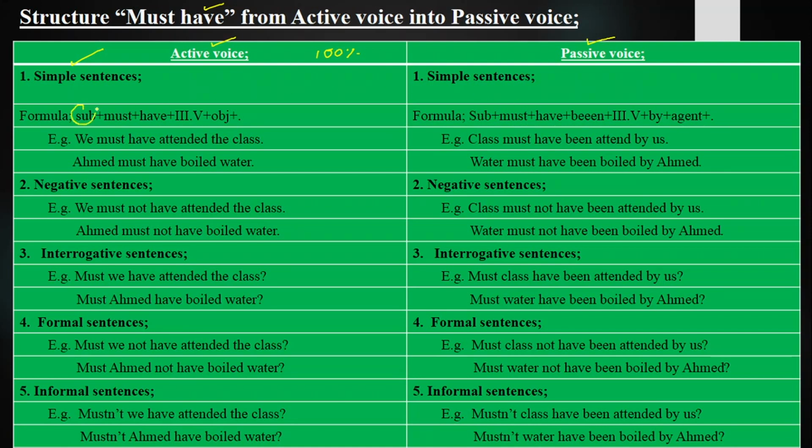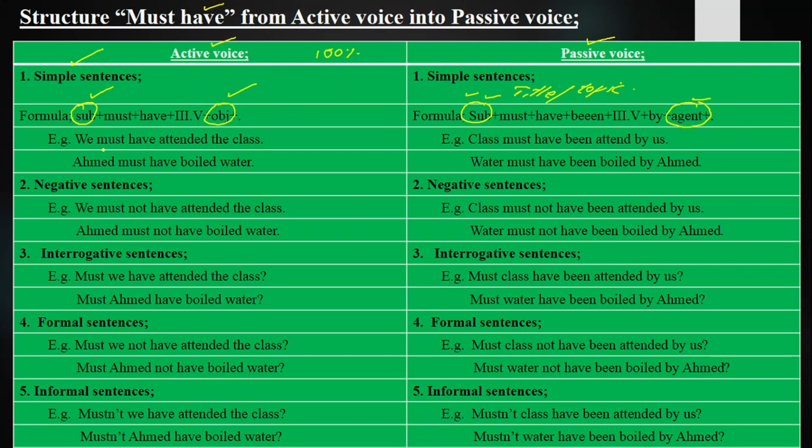Here your subject is the doer of an action. Here your subject is the title subject which we are talking about, that will be called the title or topic subject. And here it is object, the last word will be called agent, not object, because it is the rule that when subject takes the place of object it will be called agent, and when object takes the place of subject it will be called the title subject or the topic subject which we are talking about. So this should be clear to you people.